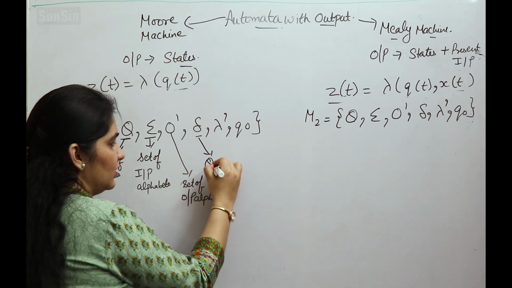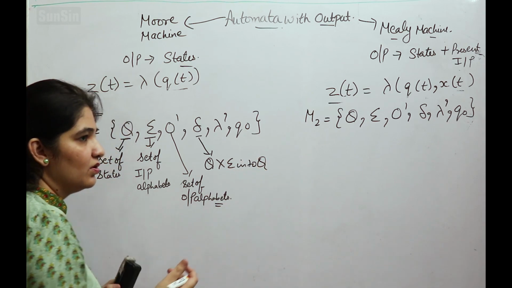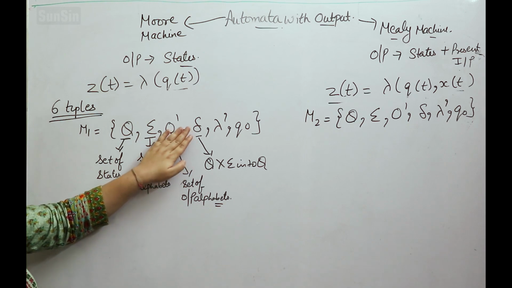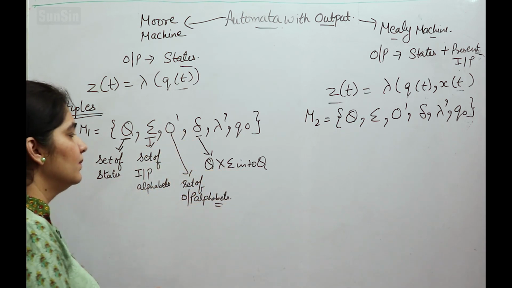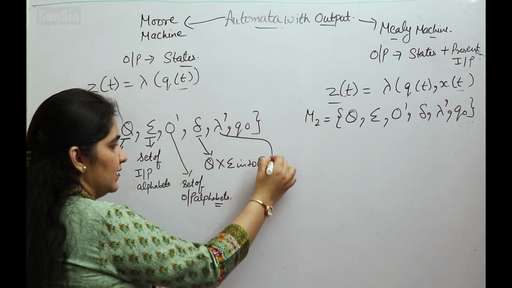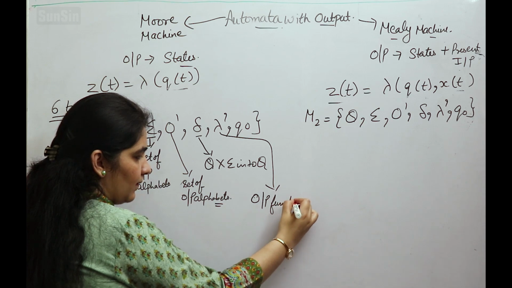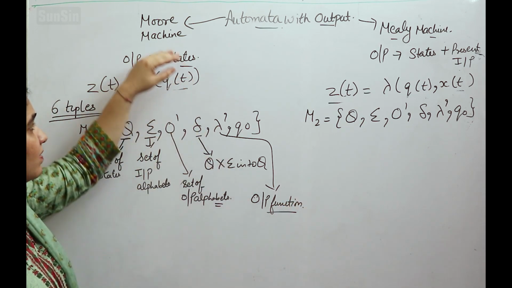Delta will be similar, Q cross sigma into Q, as we did in the FA, because we are talking about finite automata. So delta will remain the same. It is a transition function which maps Q cross sigma into Q. Lambda dash, in this case, will be the output function, and we are talking about the Moore machine.